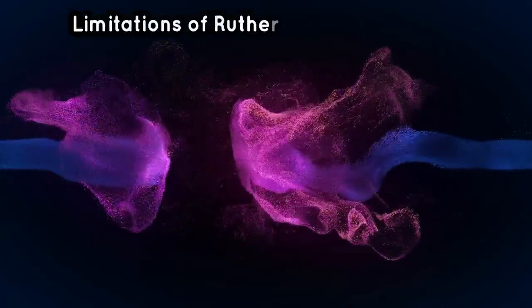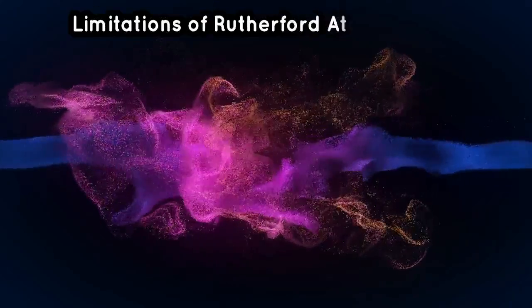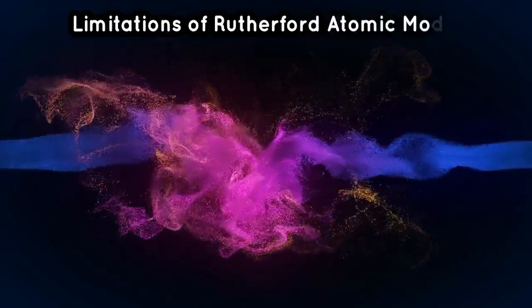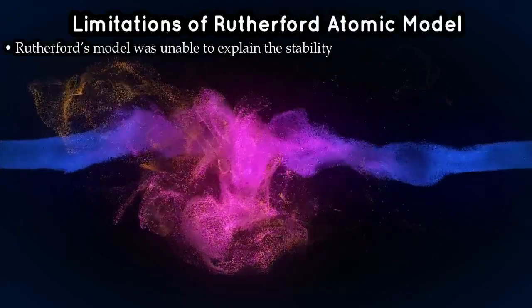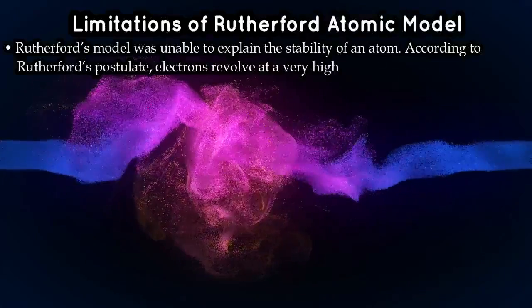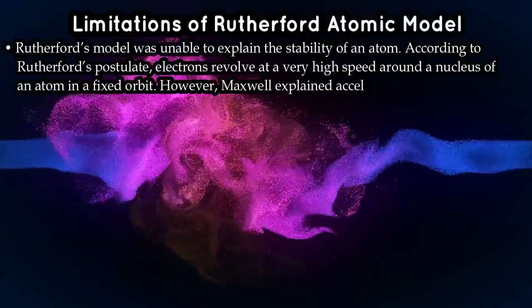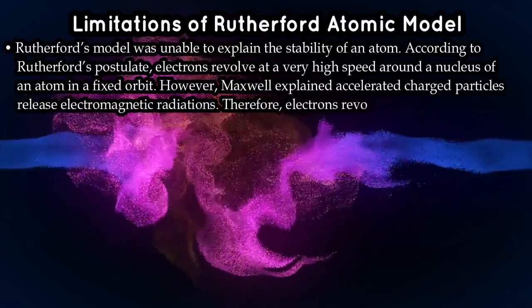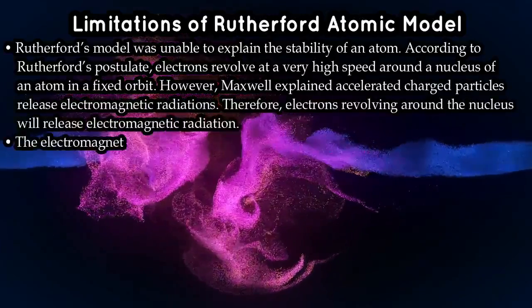So the first point is that Rutherford, sorry to say, was not able to discuss the stability of an atom, right? Why is it like that?